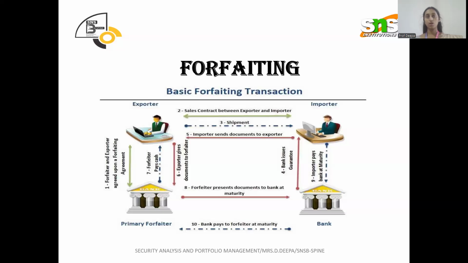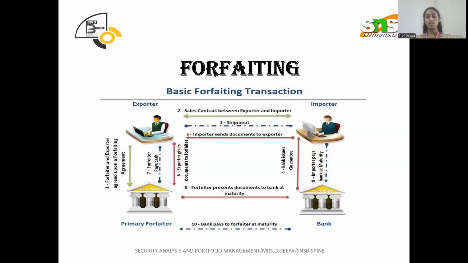So this is not only happening between exporter and importer. Since the bank is also involved, the bank is supporting on behalf of the importer. On behalf of the exporter, the forfeiter provides cash. Anyhow, he gets the document, and the forfeiter gets the payment from the bank. So many parties are involved in this particular transaction.